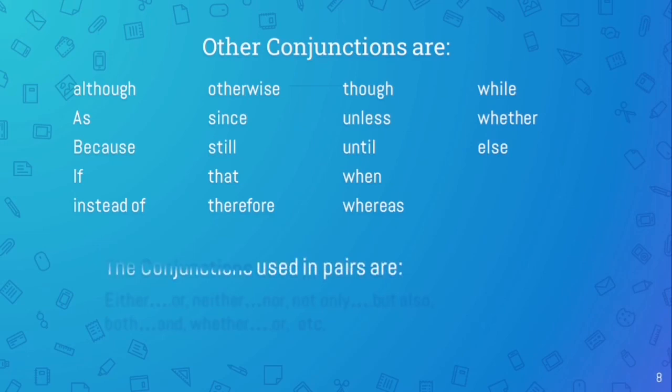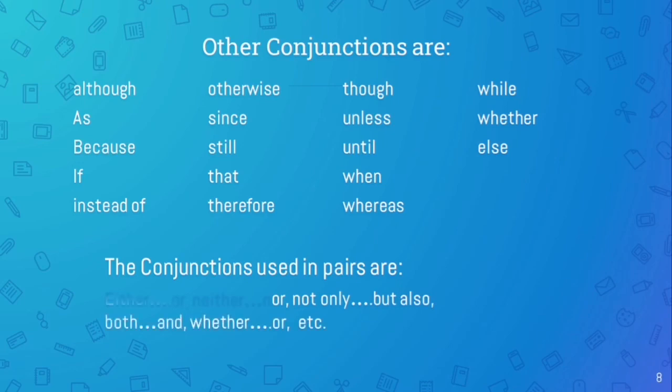And the last part is the correlative conjunctions that are always used in pairs. That is either or, neither nor, not only but also, both and, whether or, etc. So this is all on conjunctions from me.